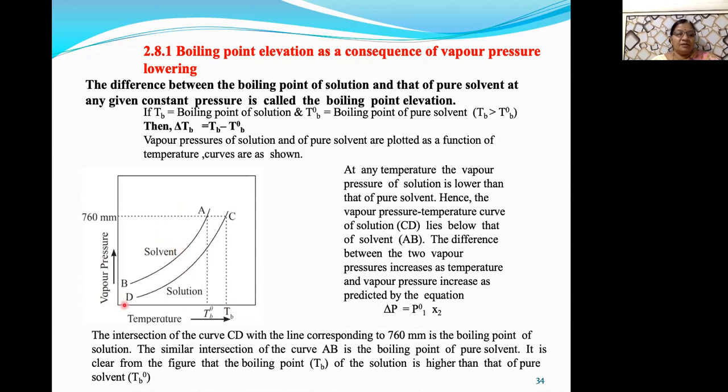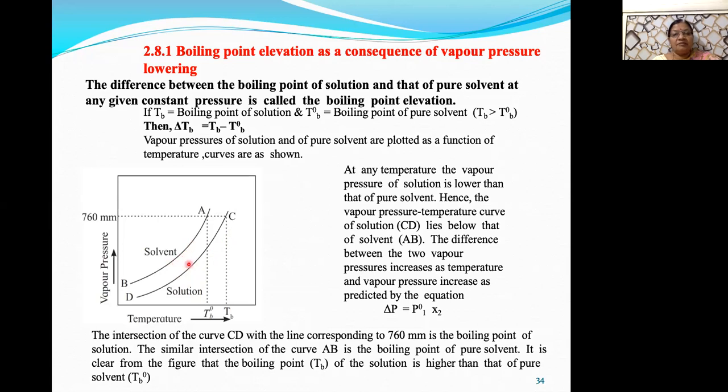Now consider this graphical representation. Here vapor pressure against the temperature. Now this AB curve is the vapor pressure curve for the pure solvent. CD curve is the vapor pressure curve for the solution. Now the position of vapor pressure curve of the solution is on the lower side of the vapor pressure curve for the pure solvent.